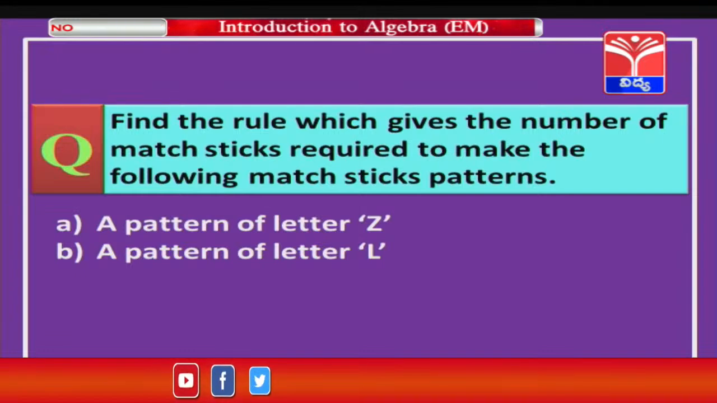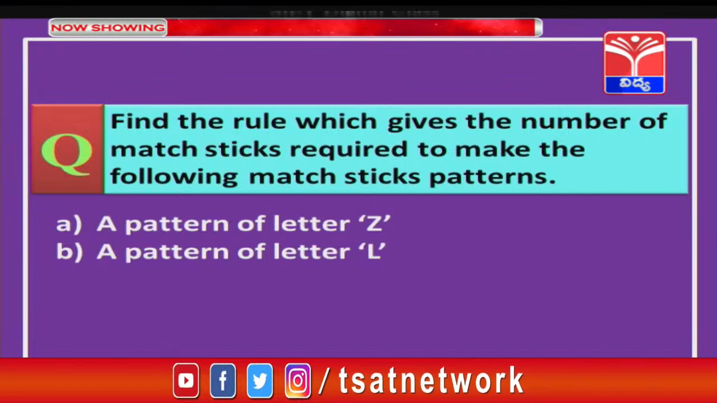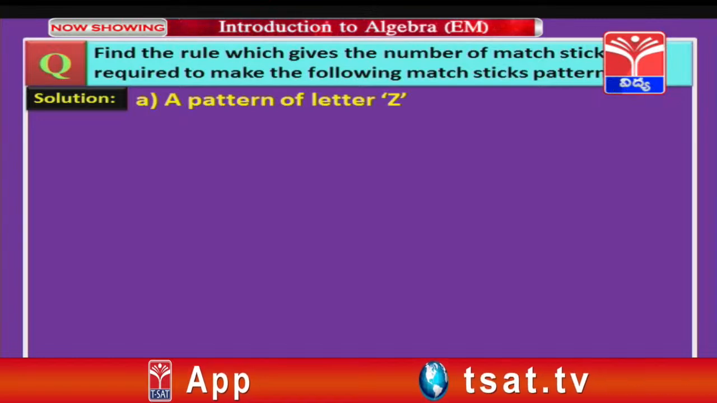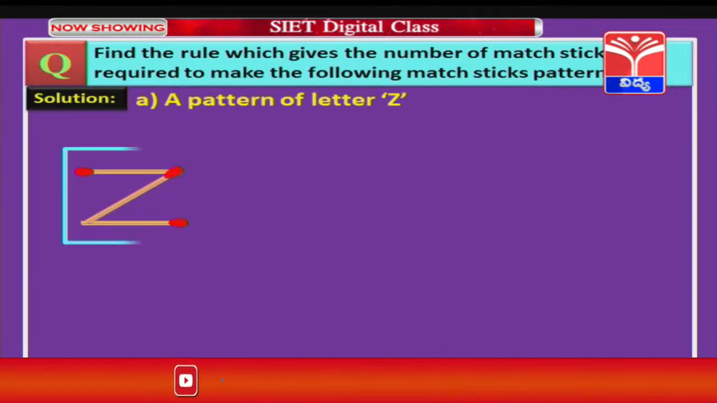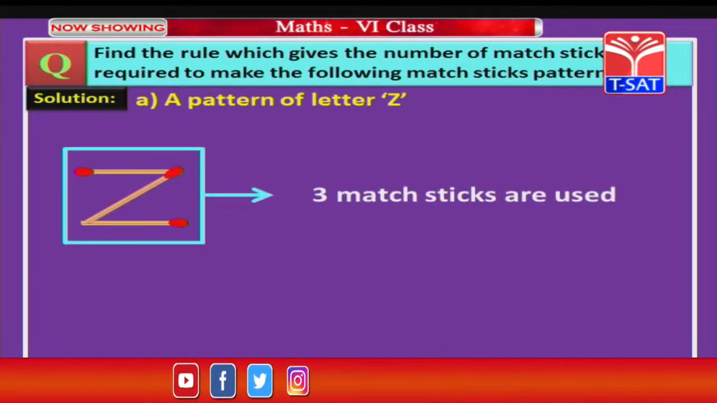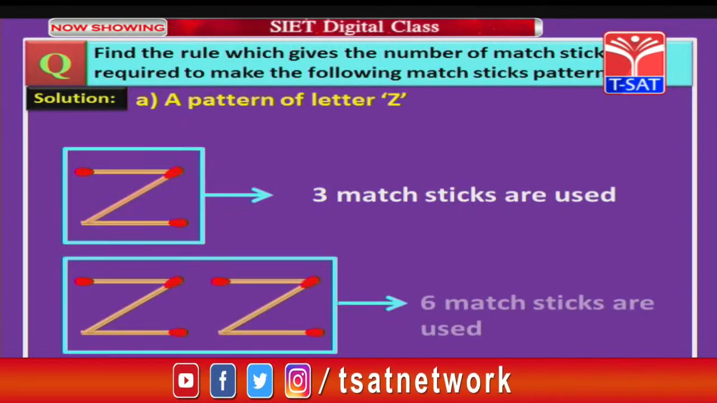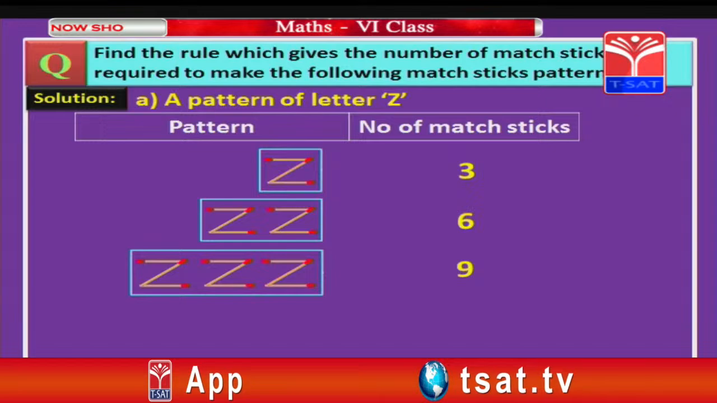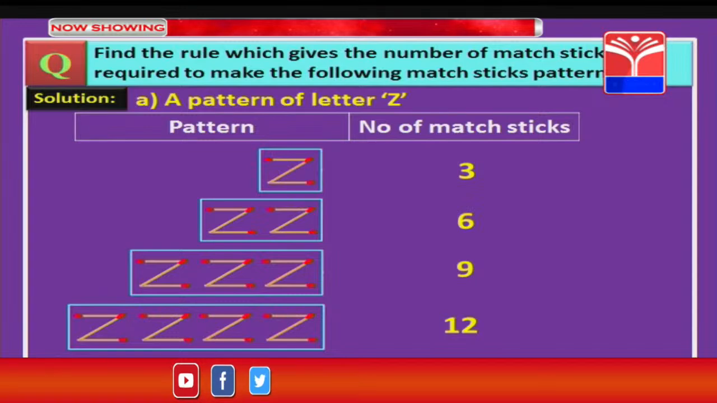Let us start with our first example. Find the rule which gives the number of matchsticks required to make the following matchstick patterns. The first one is Z and the second one is L. Let us start with the first one, pattern of Z. So, how many matchsticks are required, children, to make Z? Right, we need 3 matchsticks. Now, similarly, to make 2 Zs, how many are required, children? That is right, we require 6. So, similarly, for 3 Zs, 9 matchsticks are required, and for 4 we require 12 matchsticks.